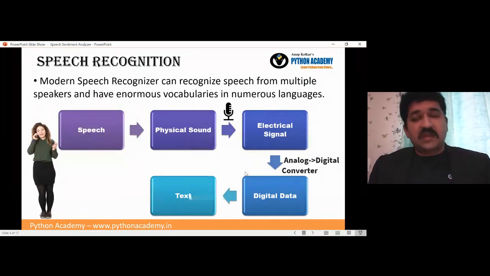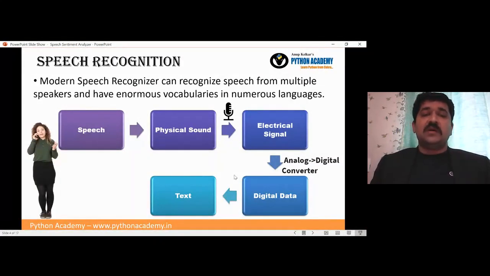Obviously there will be some percentage of error, because we cannot say that everything I say is converted 100% accurately. There will always be some kind of error, and that is fine. If I want to avoid that and create a very pure speech recognizer, I need to add a lot of conditions and tune the machine learning algorithm inside with multiple parameters.